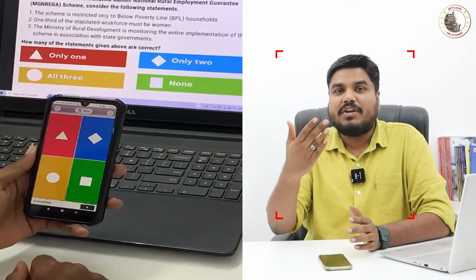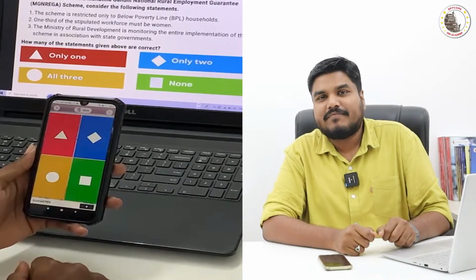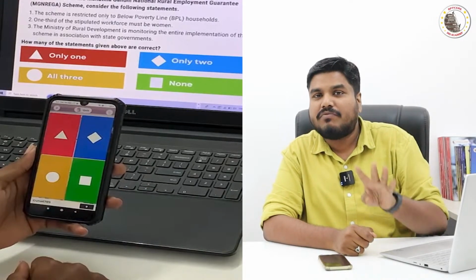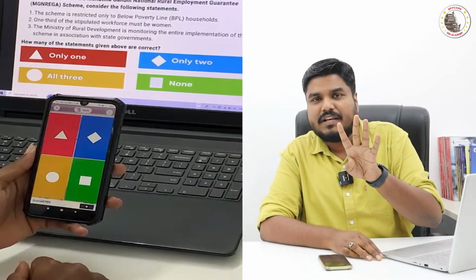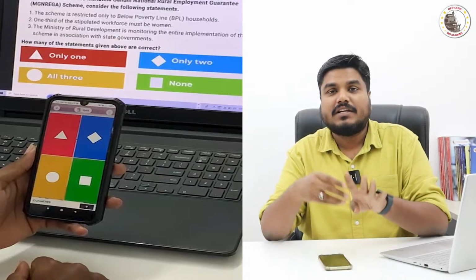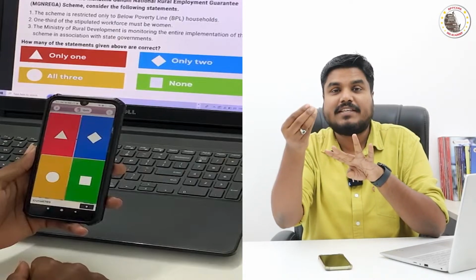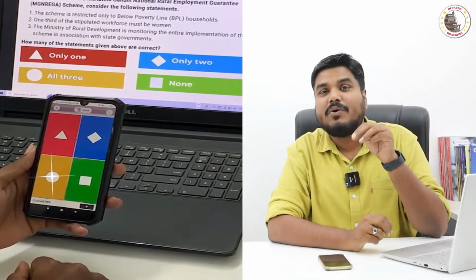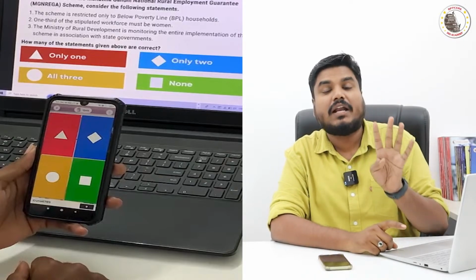In the live video, I will be showing you the question. The question will be followed by 4 options as usual, A, B, C, D. The 4 options will have a color code, right? Option A, red color; option B, blue color; option C, green color; option D, yellow color. So the 4 options will have 4 different color codes.